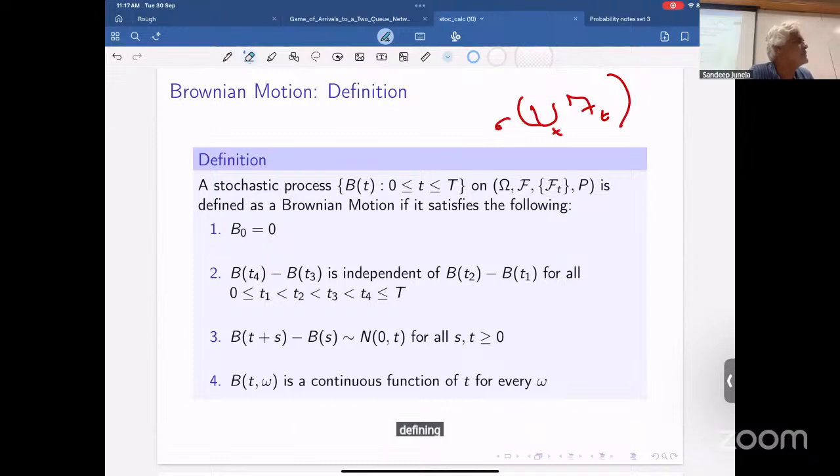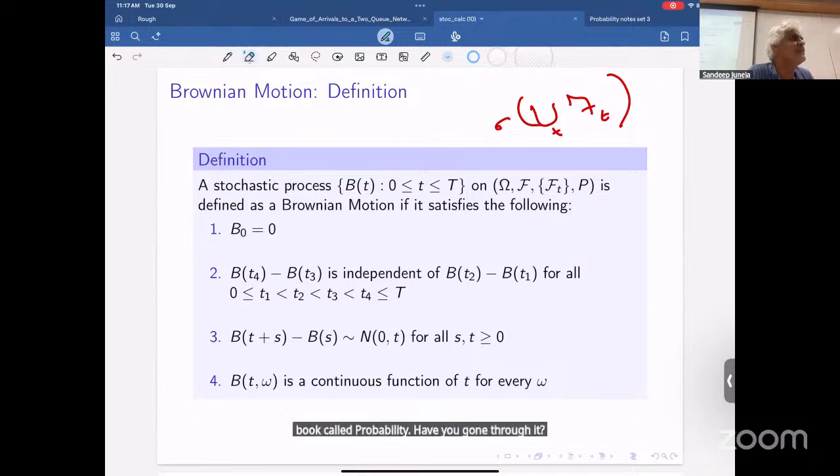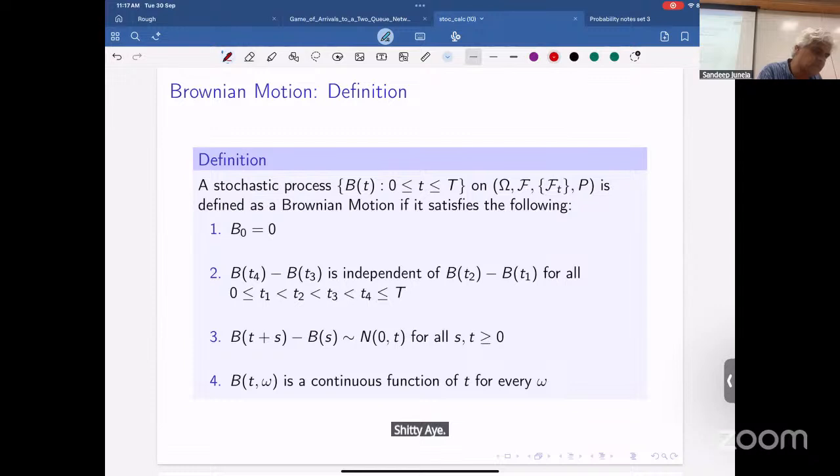Defining a random process, defining the underlying space, it's fun stuff to do because you learn a lot. A good reference for that is Shiryaev, a book called Probability. Have you gone through it? Yeah, that's a lovely book, by Albert Shiryaev.